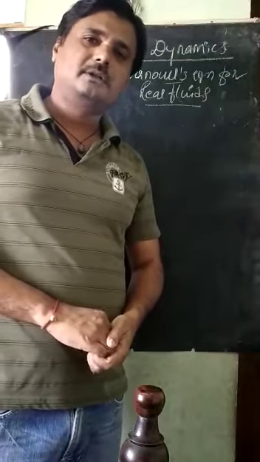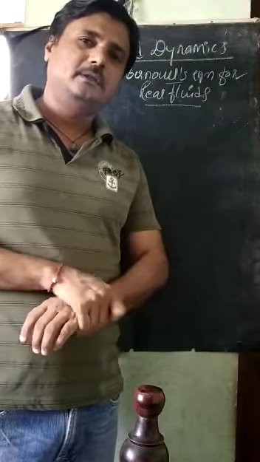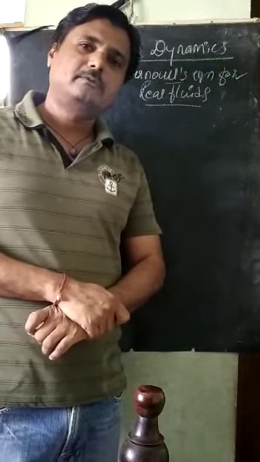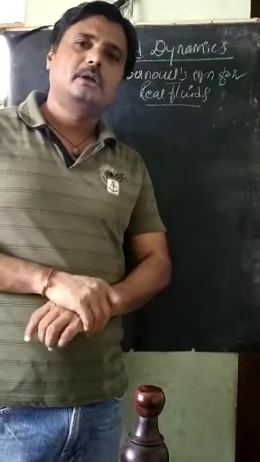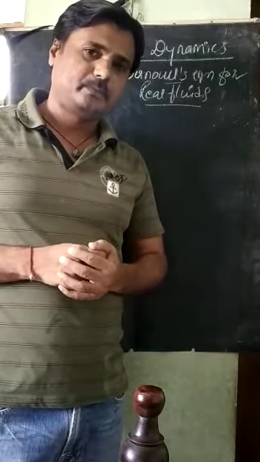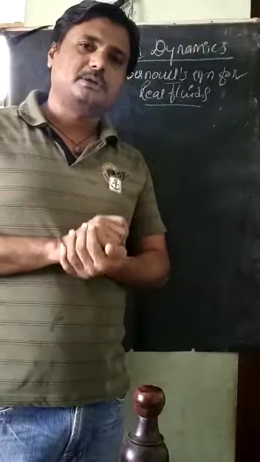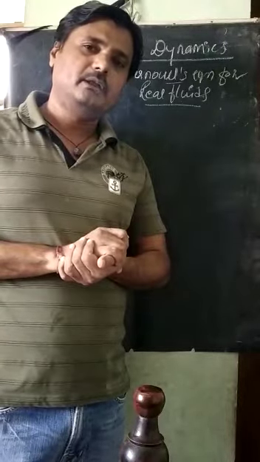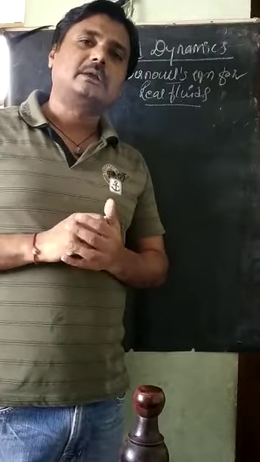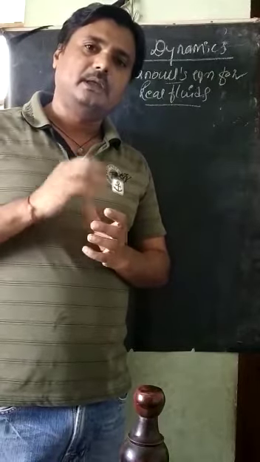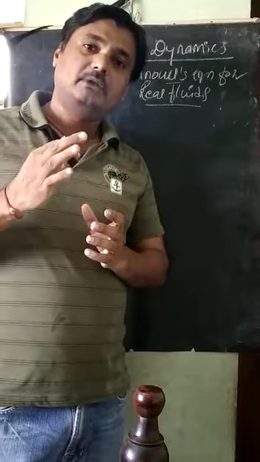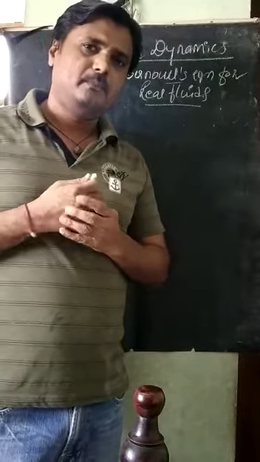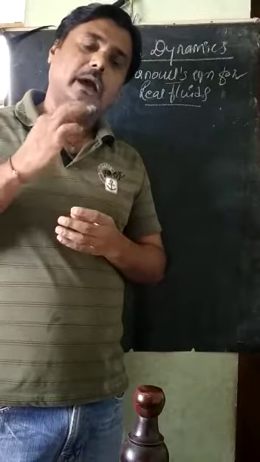As we have already studied in fluid dynamics, in that we have derived Bernoulli's equation. That Bernoulli's equation is for the ideal fluid. Why is it for an ideal fluid? Because when we derived it, we took some assumptions. Meaning what? That the fluid is ideal.